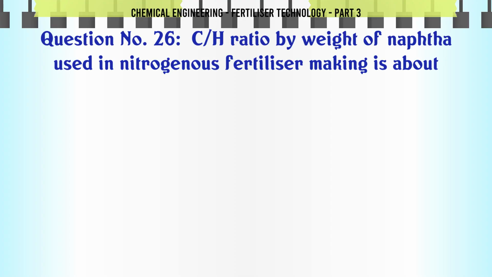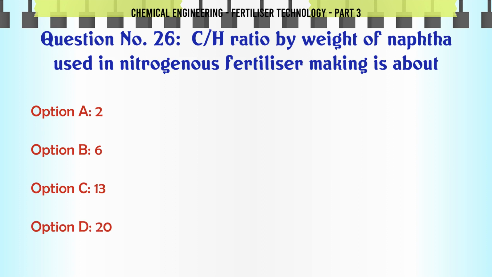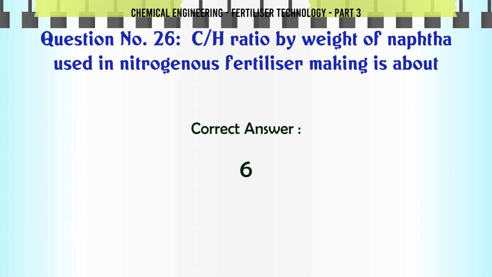C/H ratio by weight of naphtha used in nitrogenous fertilizer making is about A. 2, B. 6, C. 13, D. 20. The correct answer is 6.